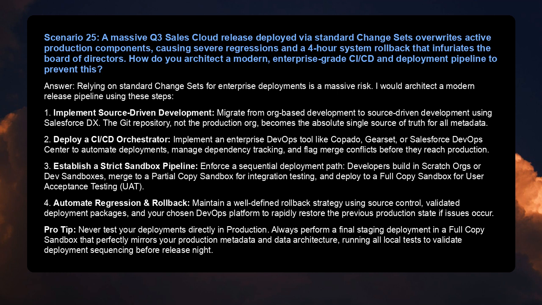3. Establish a strict sandbox pipeline. Enforce a sequential deployment path. Developers build in scratch orgs or dev sandboxes, merge to a partial copy sandbox for integration testing, and deploy to a full copy sandbox for user acceptance testing, UAT. 4. Automate regression and rollback. Maintain a well-defined rollback strategy using source control, validated deployment packages, and your chosen DevOps platform to rapidly restore the previous production state if issues occur.